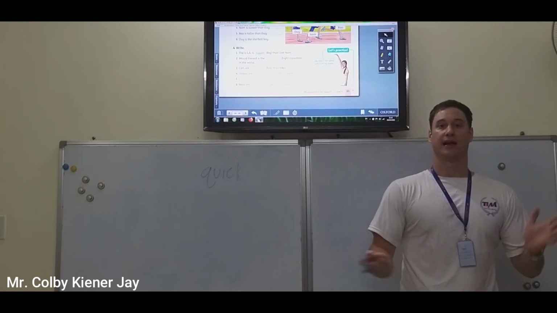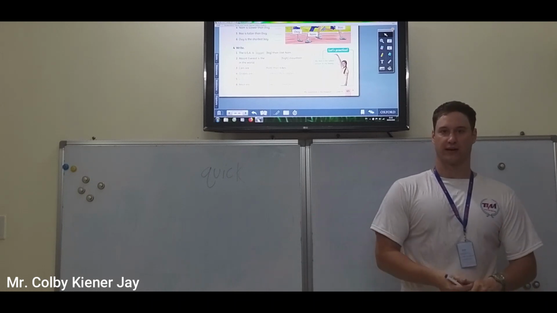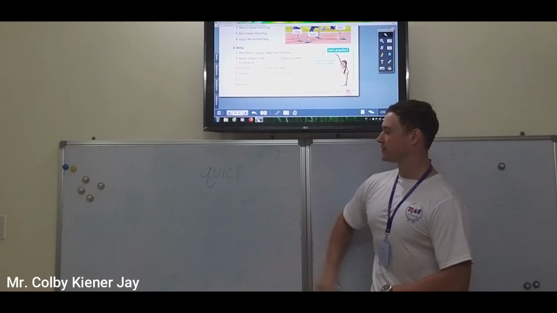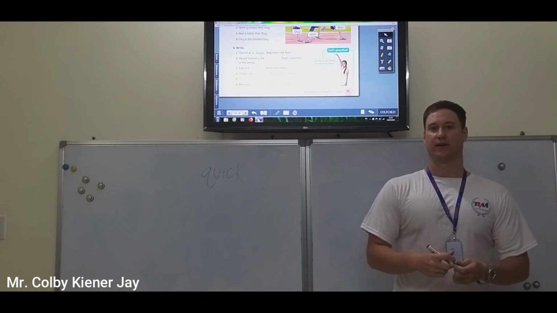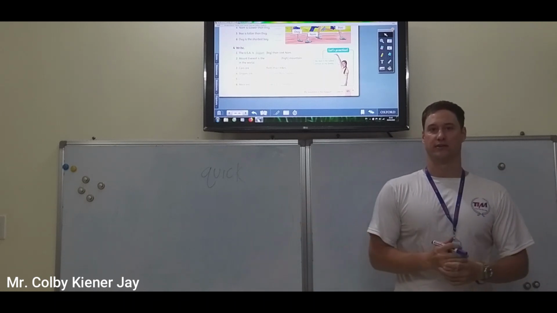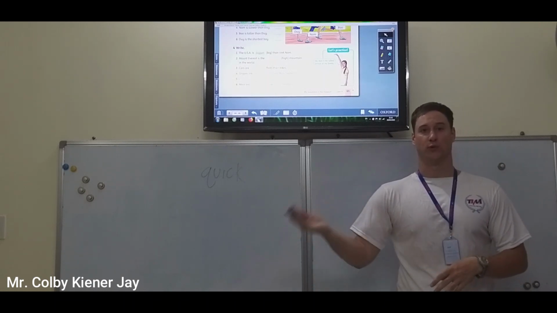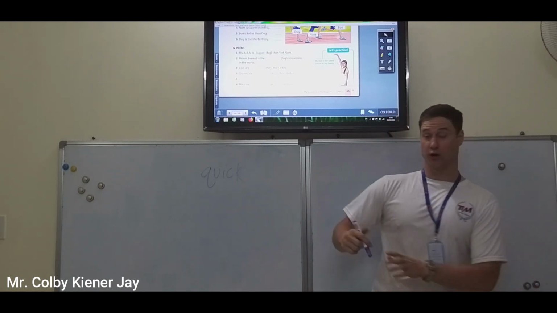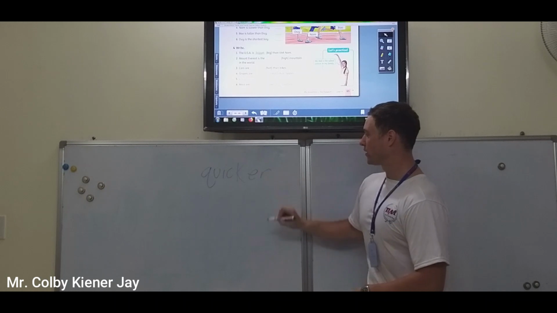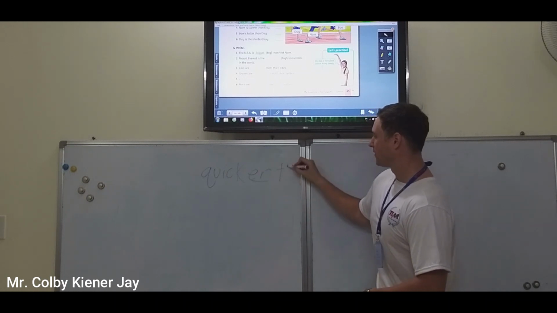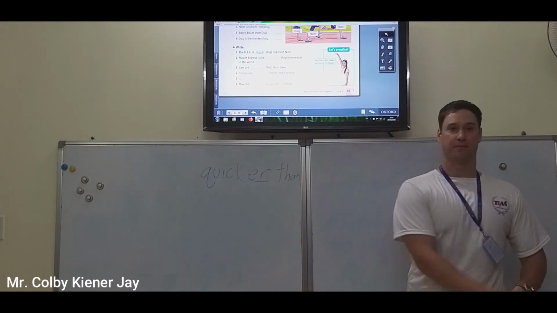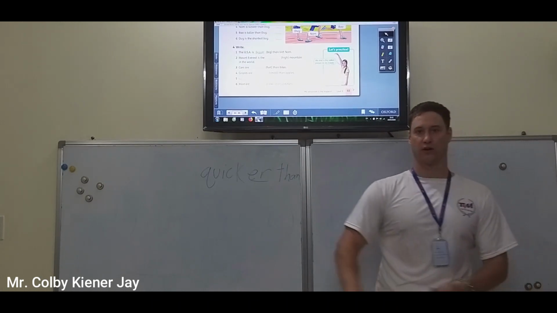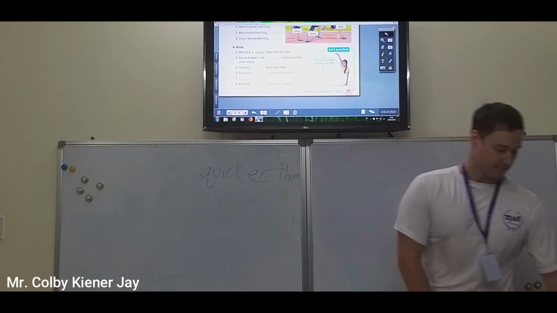Now make a comparative sentence with quick. Let's have a boy and a girl. She is quicker than him.